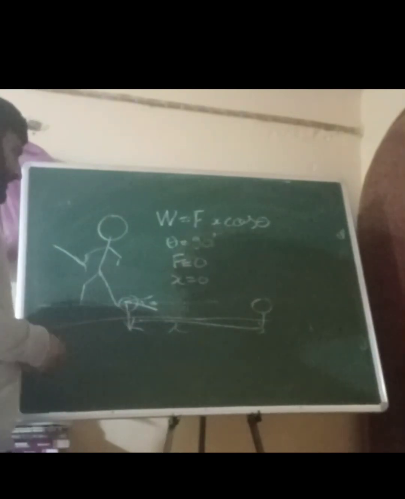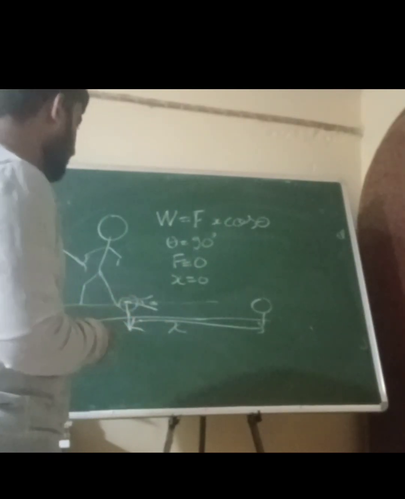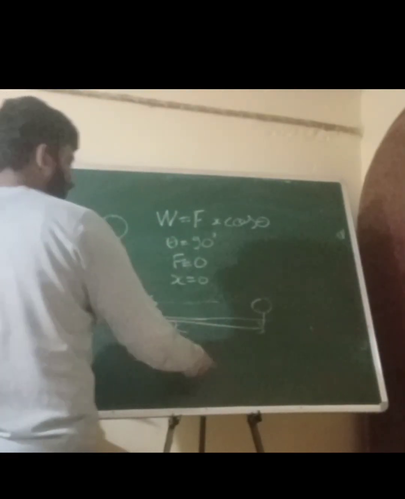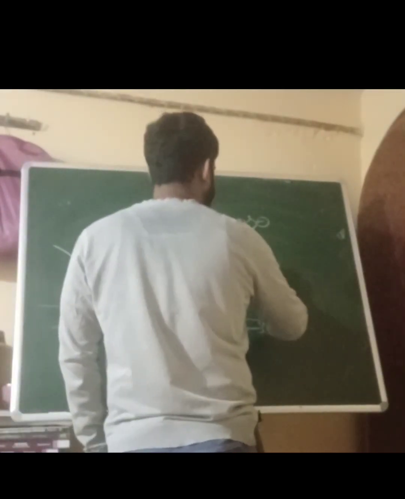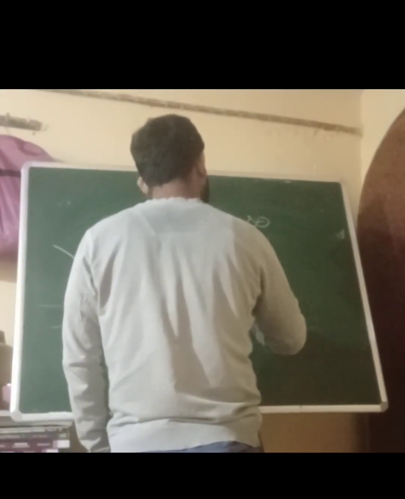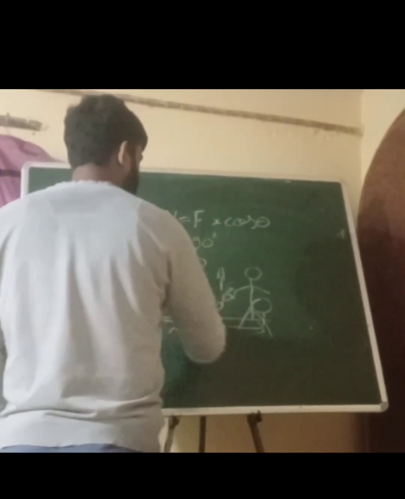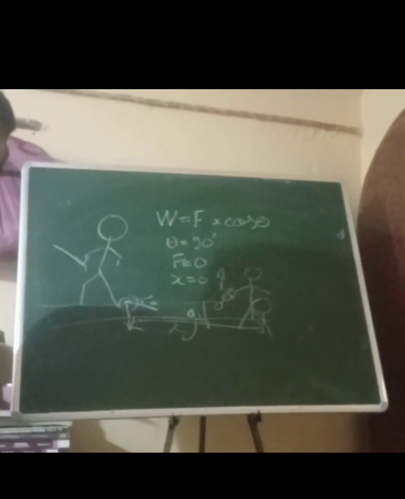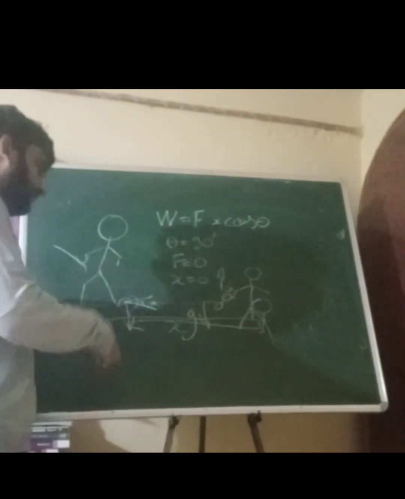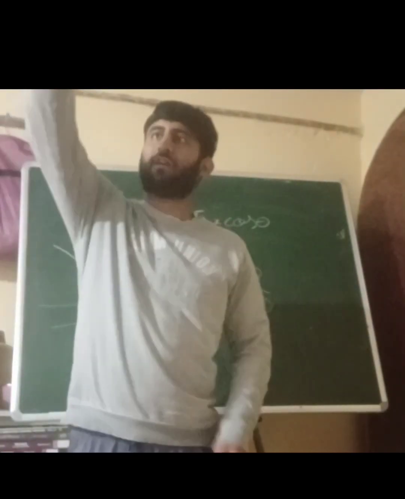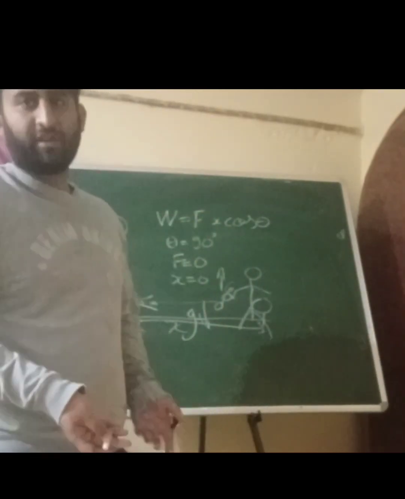So there are a lot of things, and it necessarily doesn't mean that the force is always applied in the direction of the displacement. Suppose this boy in the gym is lifting a dumbbell upwards, but the gravity is acting downwards. So the work can also be negative. Gravity most of the times is doing negative work. Sometimes it's positive. If I throw this chalk downwards, the gravity is doing positive work, but if I lift it upwards, it's doing negative work.